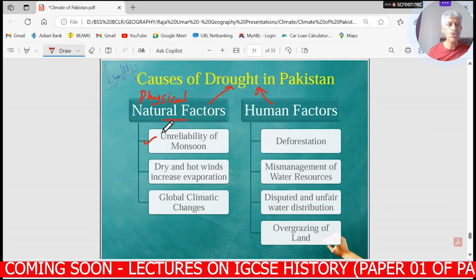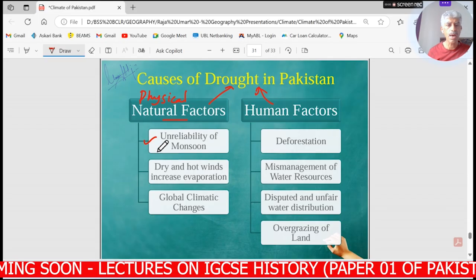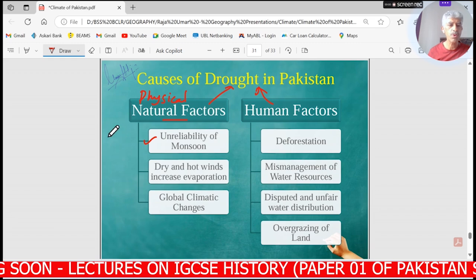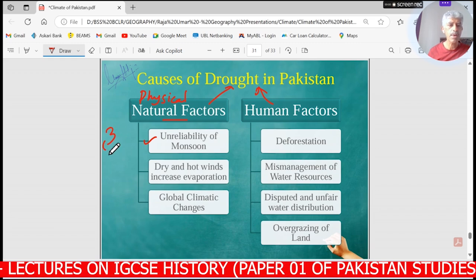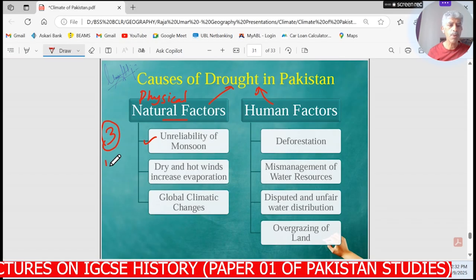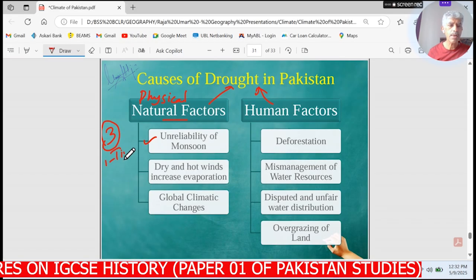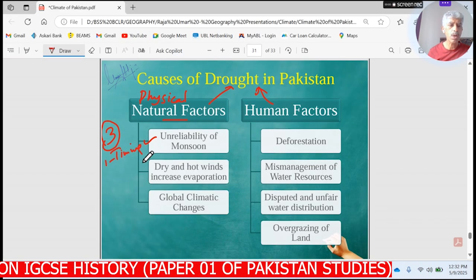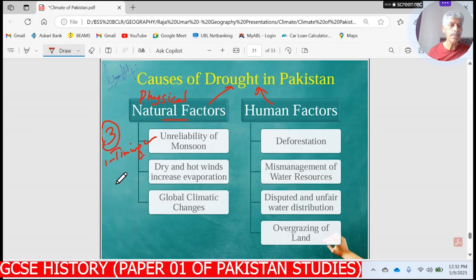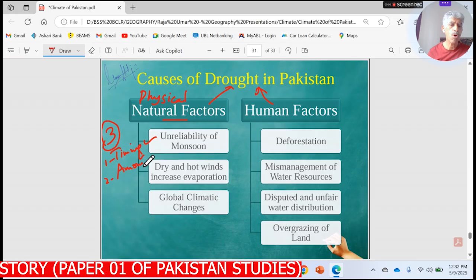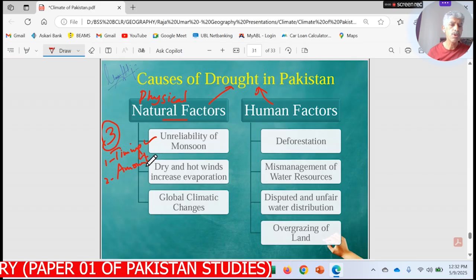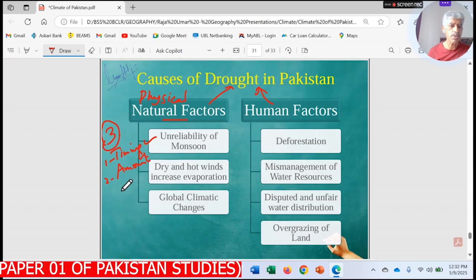So the natural or physical factors: the unreliability of monsoon rainfall. There are three factors which are related to the unreliability. Number one, timings, that we have no idea at what time the rainfall will occur. Secondly, amount, we have no idea how much rainfall there will be, whether it will be sufficient or not.